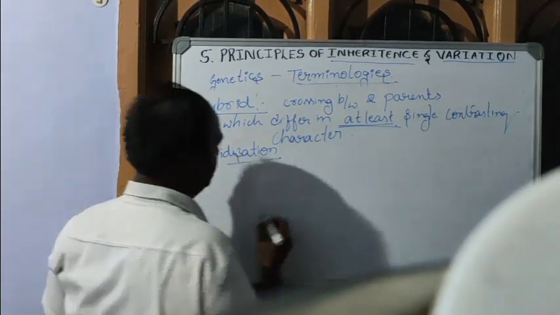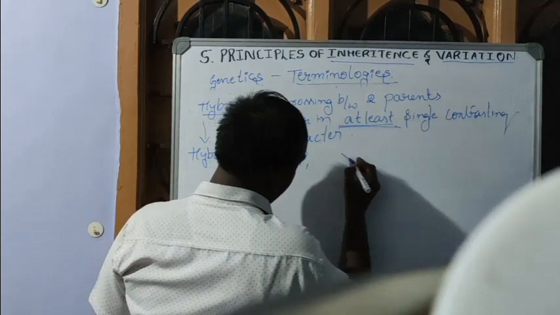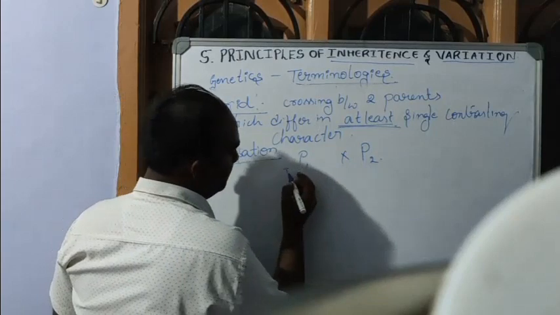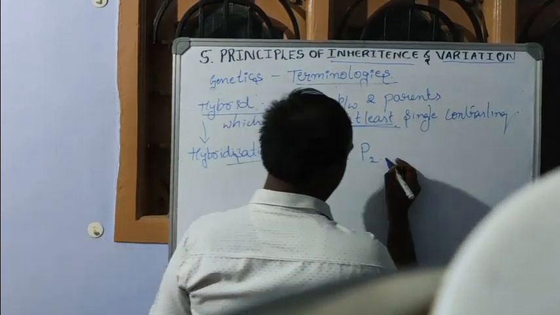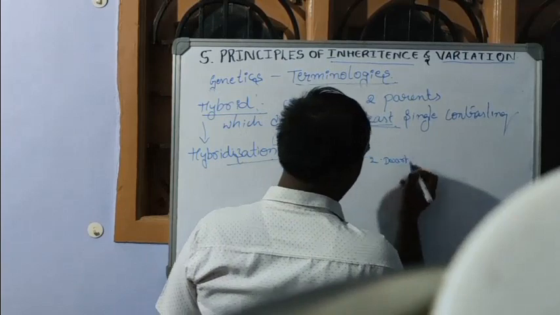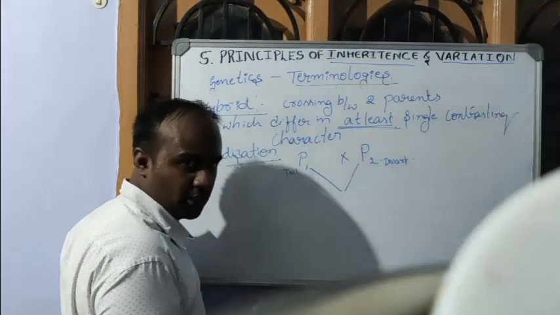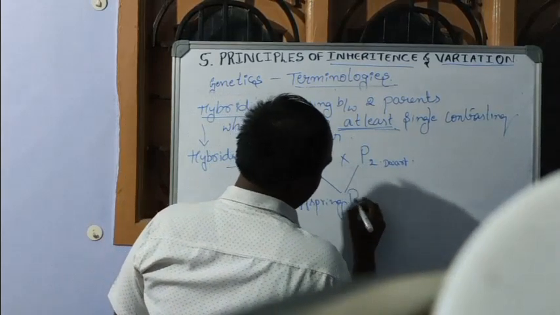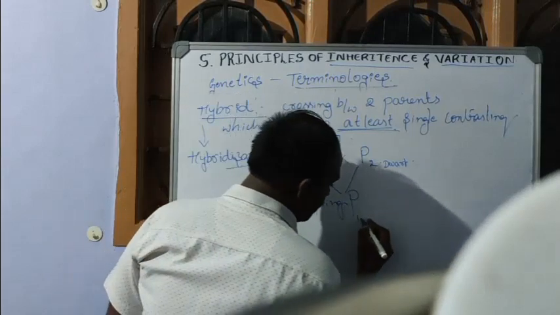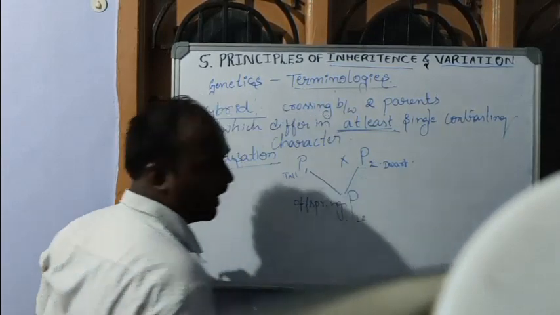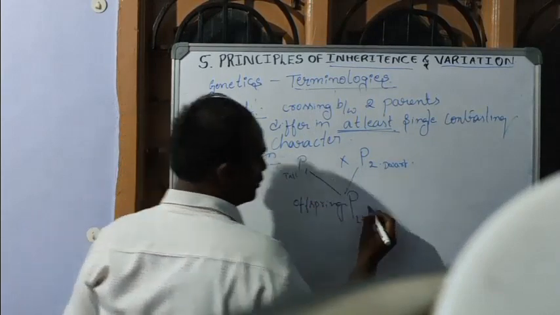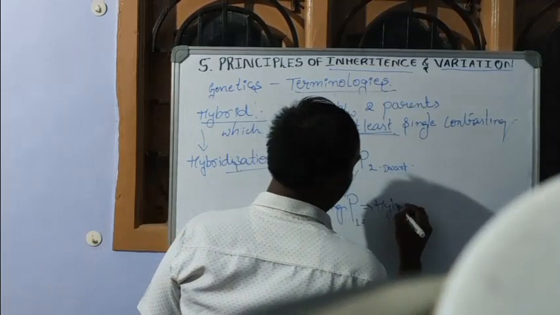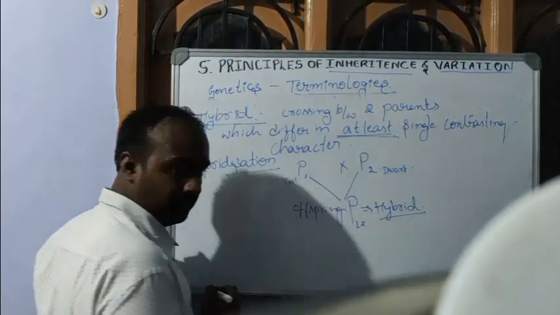So how do we study this hybrid process? For example, we take two parents, parent P1 and parent P2. Imagine parent P1 is tall and parent P2 is dwarf. If we cross these two parents, the offspring obtained has characters of both parent 1 and parent 2. This offspring, obtained by crossing between two parents, we call a hybrid variety.